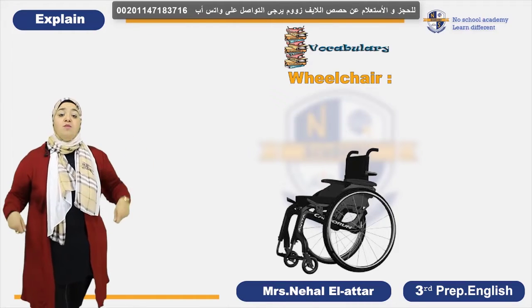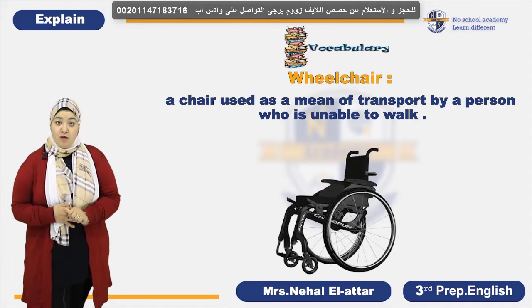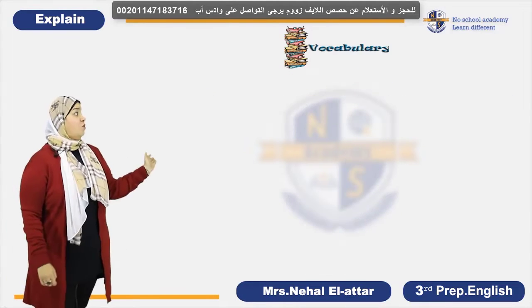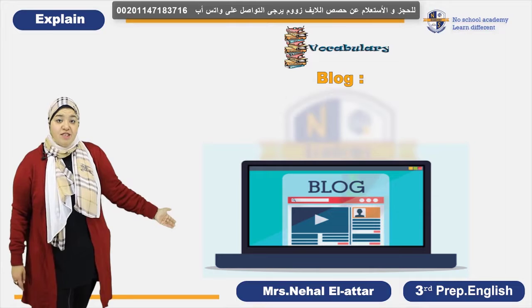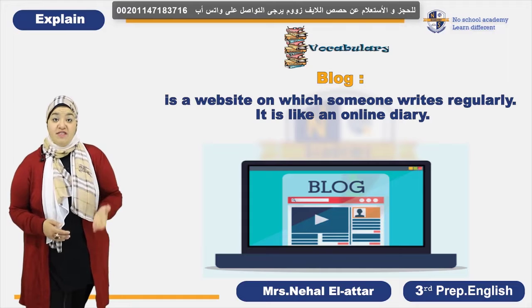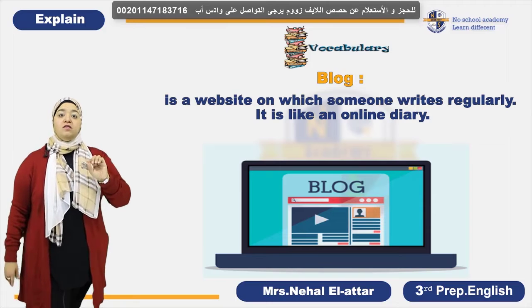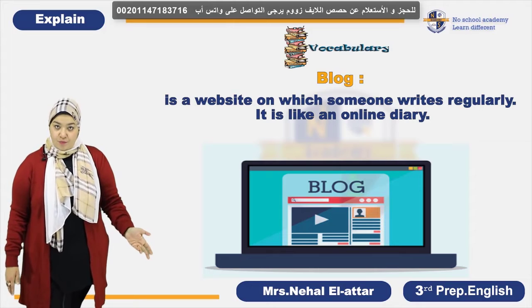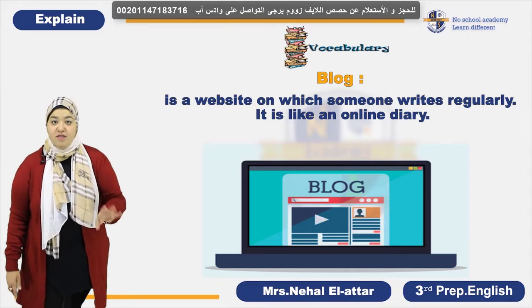The wheelchair is a moving chair and it's used for someone who cannot walk or move. Okay, for handicapped people. Okay, let's see what's next. This word is called a blog. And a blog, simply, without saying all these words, is an online diary. The notes that you write daily, day by day, about the activities that you do all over the day, but instead of writing it in a notebook, you write it online. So this is called a blog, okay? And of course, I know that you are following a lot of bloggers nowadays.